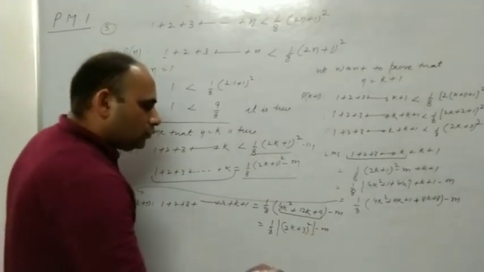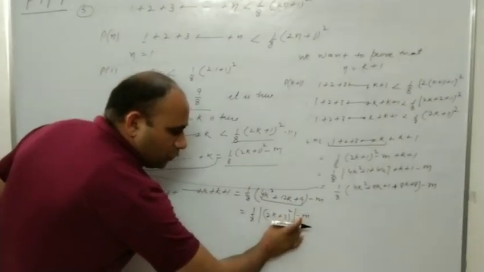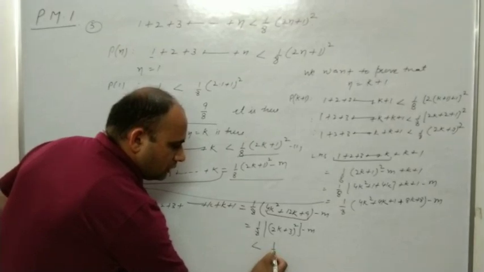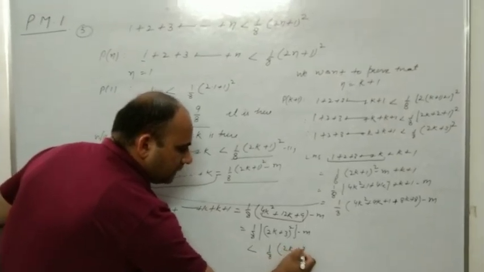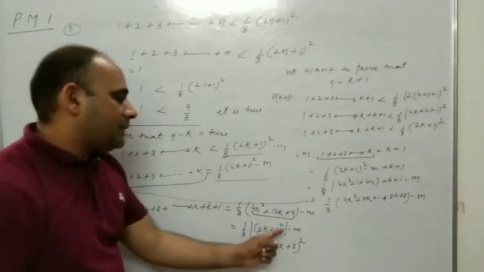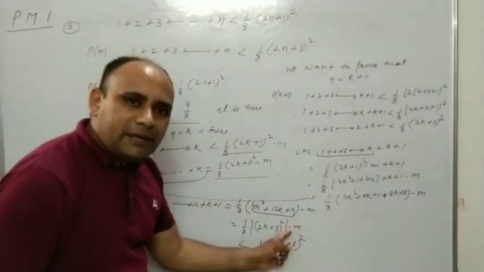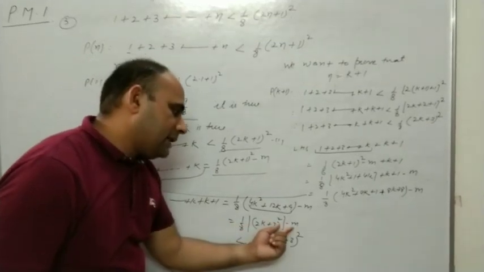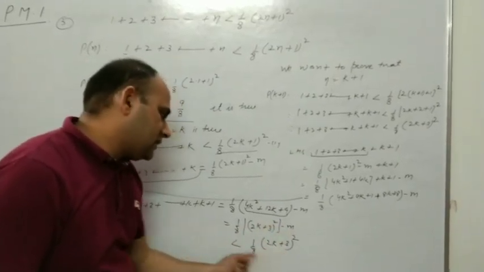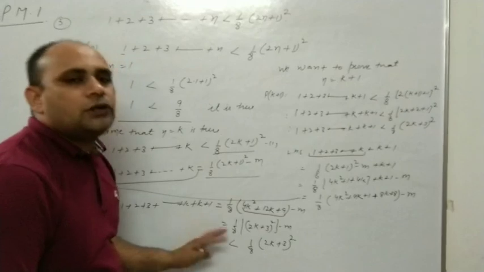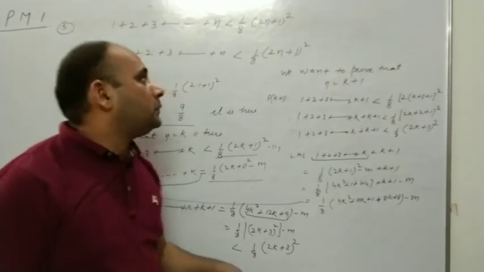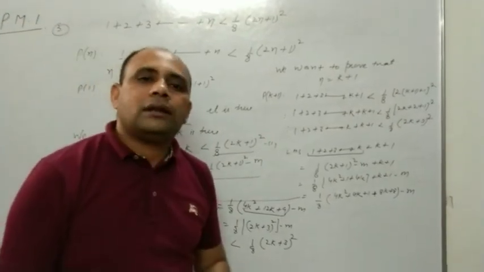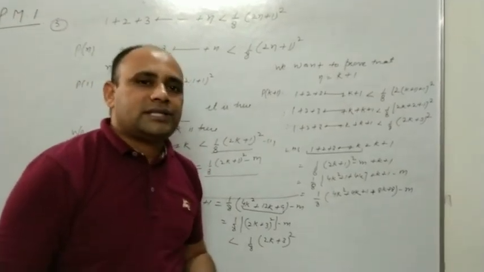Clear? If I remove m from here, then it should be greater. So 1 by 8 times (2k plus 3) whole square. Here we have subtracted m, so both sides are equal. If I remove m from here, it means this part is greater than the left. Clear? So by using PMI we have proved it is true for all natural numbers. Okay, now let us see the next problem.